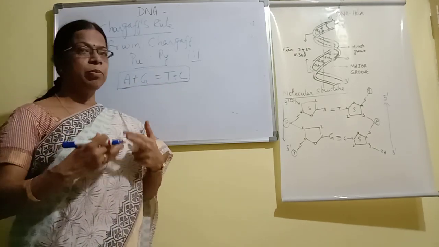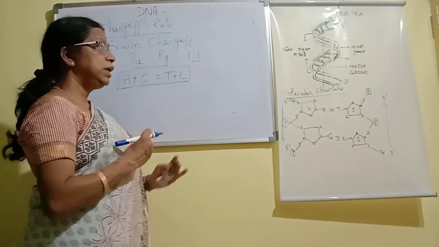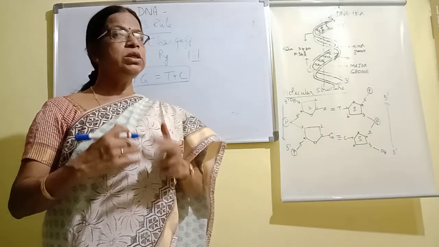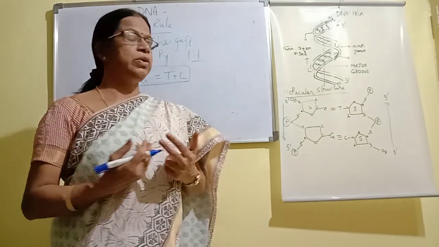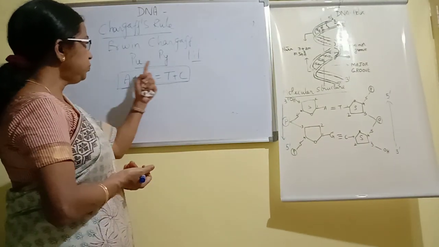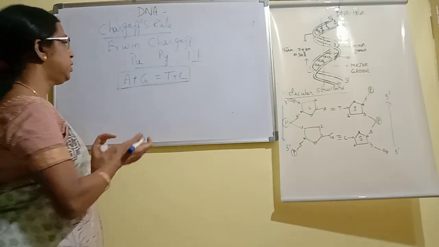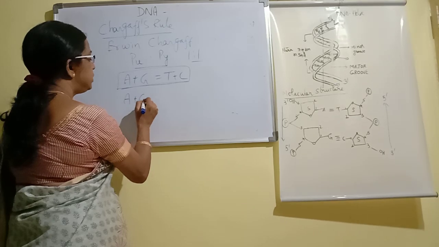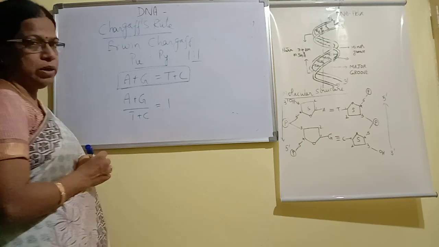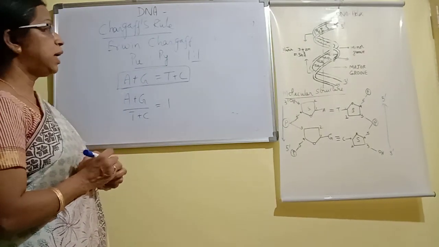Based on this, there will be some questions also, which I will be discussing in my coming videos. At the end of the DNA structure, I will be discussing the different types of questions which we can expect in a competitive exam, medical entrance exam. So A plus G is equal to T plus C. We can also write this as A plus G by T plus C equal to 1. Both ways we can write. This is called Chargaff's rule.